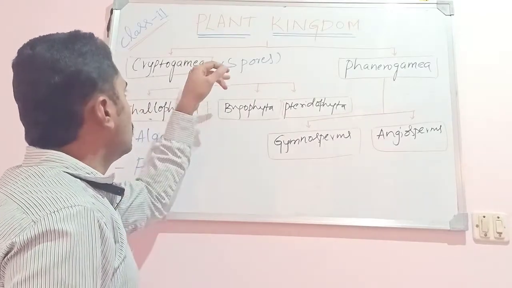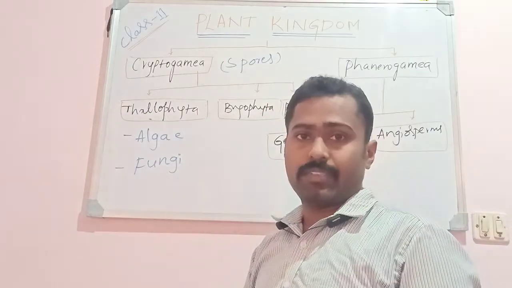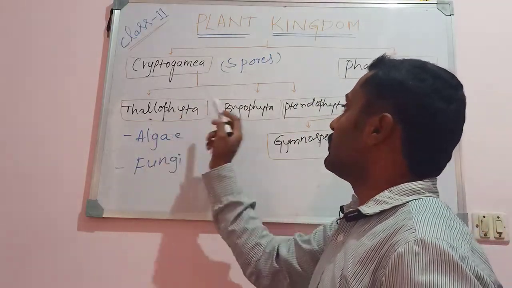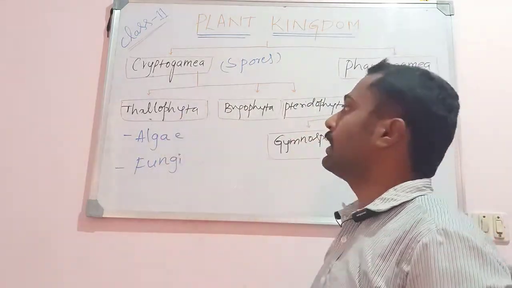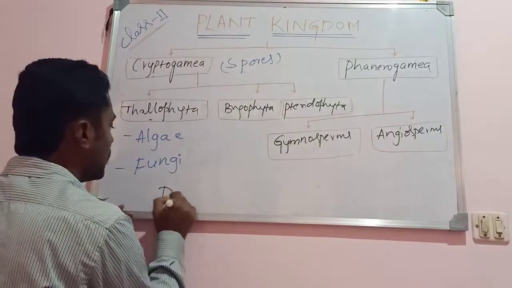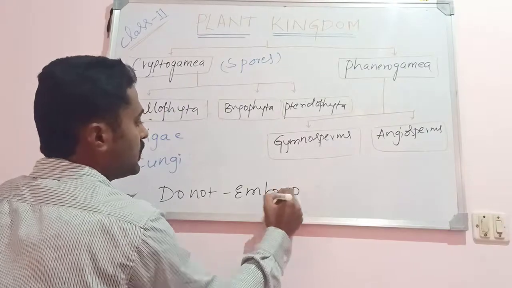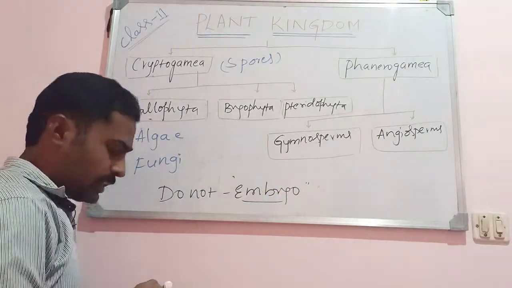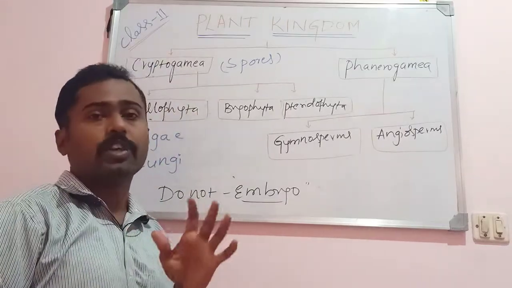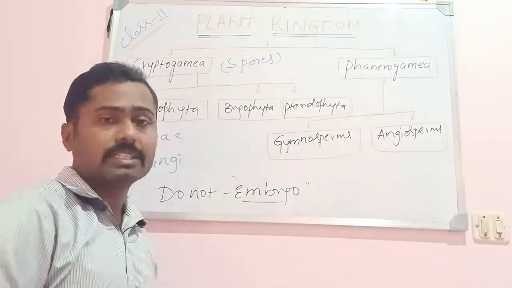So then what are cryptogams? They are spore bearing plants. They do not bear the seeds. They reproduce by producing the spores. And this Cryptogamia is further divided into Thallophyta, Bryophyta and Pteridophyta. Another thing in Thallophyta is that these forms do not produce embryo. You know that usually sexual reproduction results in the formation of zygote, and that zygote develops into embryo, isn't it? But in these forms, especially in Thallophyta, they do not produce embryo. So that is another major thing.